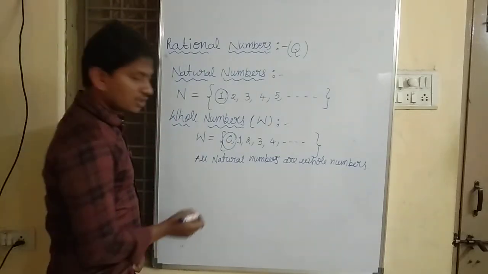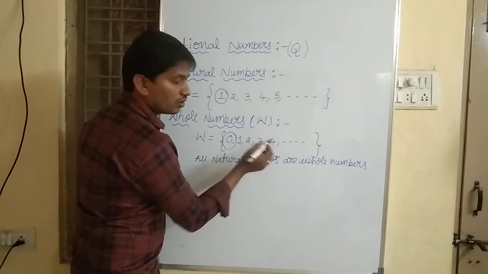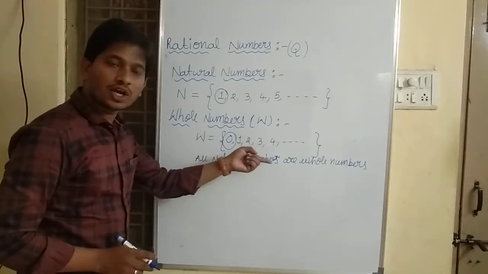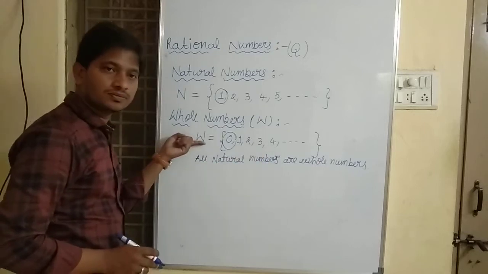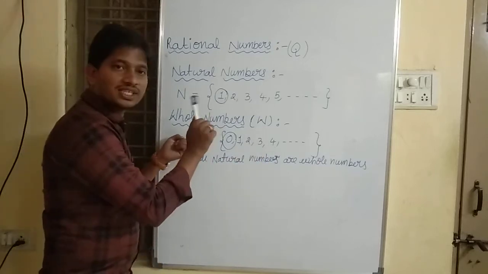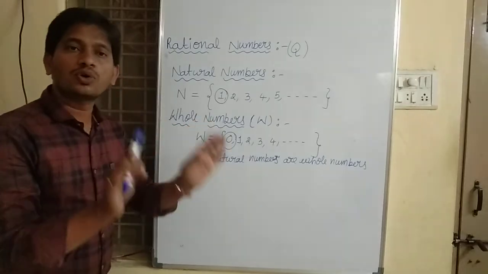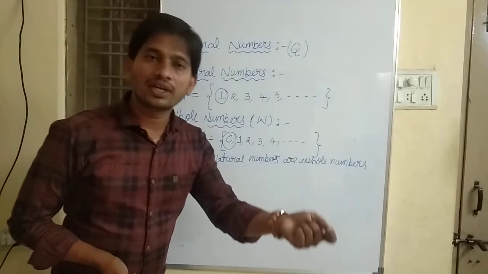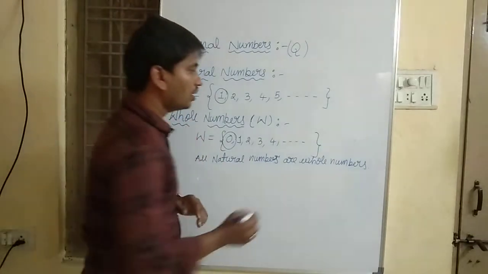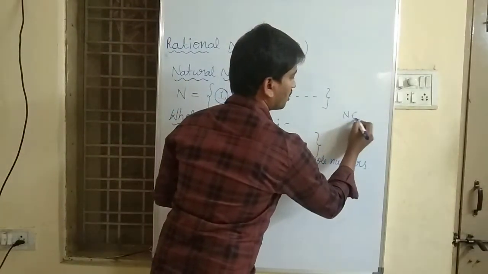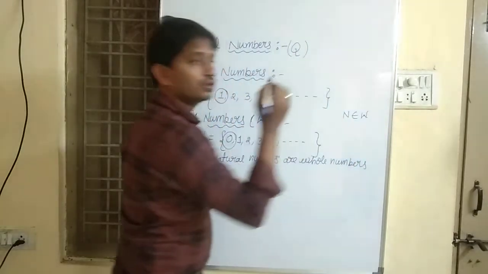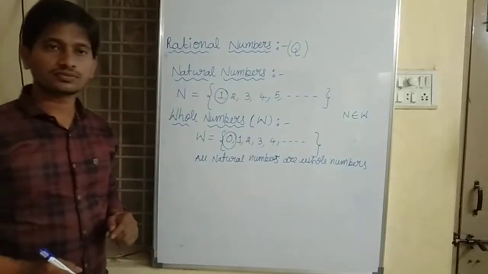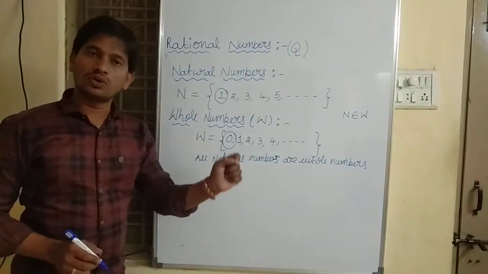See here, 1, 2, 3, 4 are natural numbers, which also belong to whole numbers. But all whole numbers are not natural numbers because 0 is not included in natural numbers. All natural numbers belong to whole numbers. Okay, that is about whole numbers.